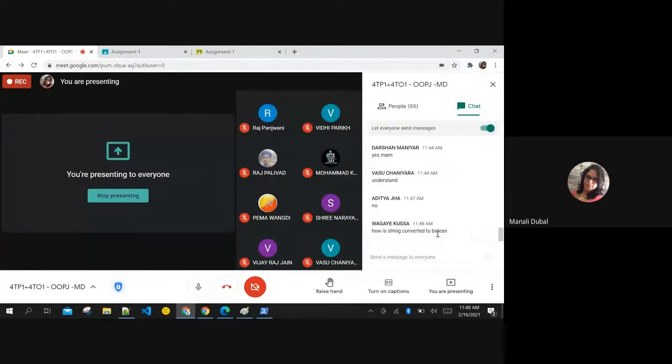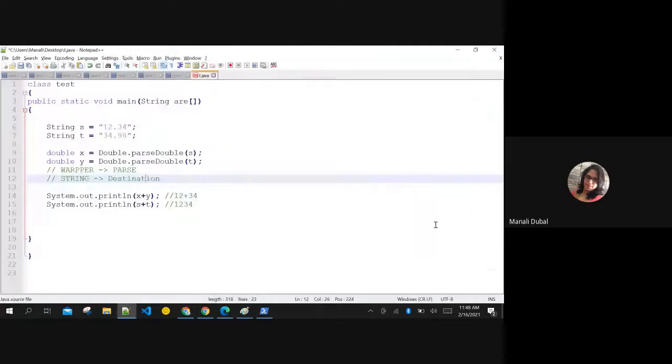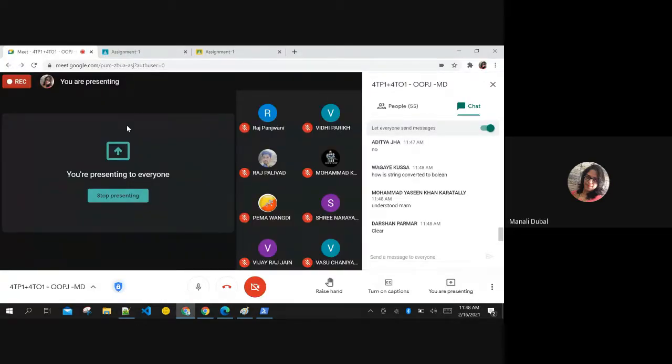How is a string converted to Boolean? See, your string should have true or false. If it has true or false, it can convert itself using parseBoolean. Same with long, same with byte, same with short. You can convert your string to any primitive data type using the parse methods. But it cannot be 0 and 1. 0 and 1 is in the case of C and C++. But here you need to have either true or false.